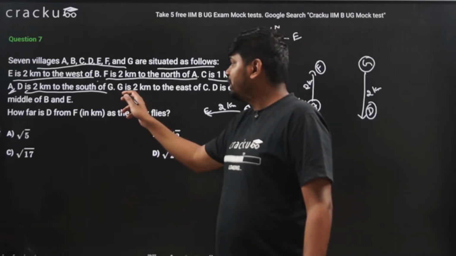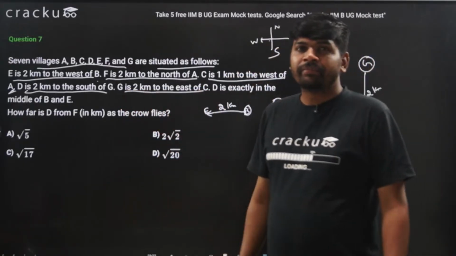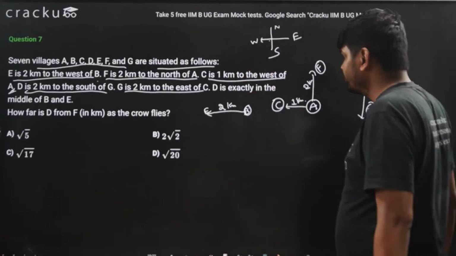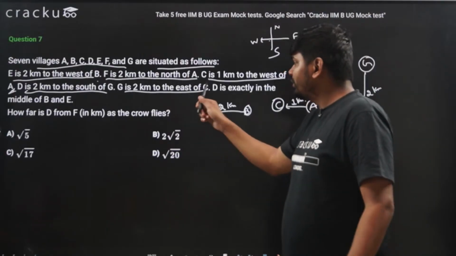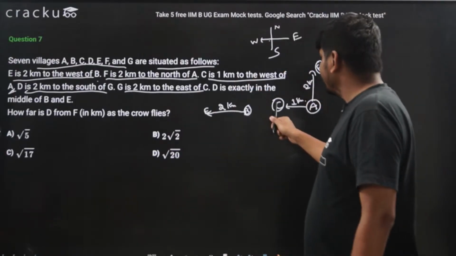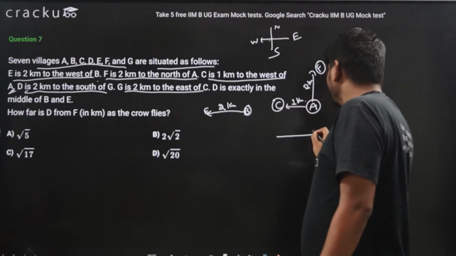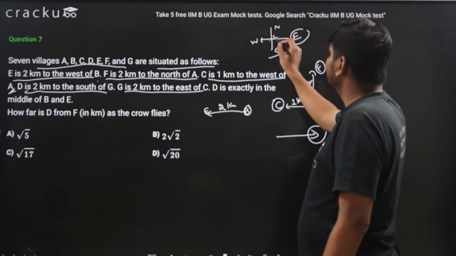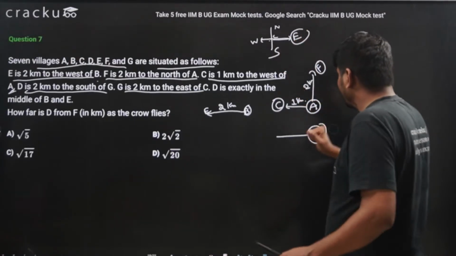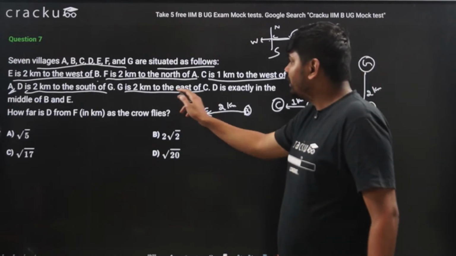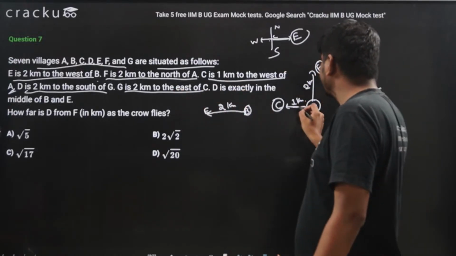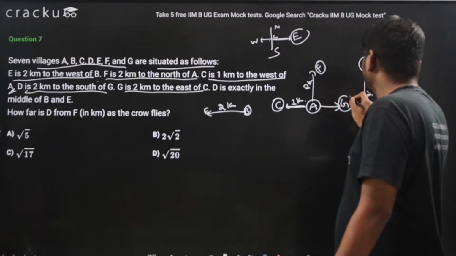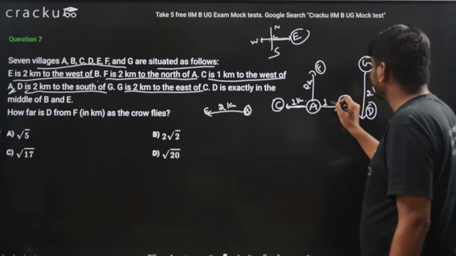And G is 2 kilometers to the east of C. The relation between G and C is also given. Where is C? C is here. So G is 2 kilometers to the east of C. East direction will be this direction, with respect to C. So 1 kilometer is this distance, and G is somewhere here. If G is here, this is 1 kilometer.